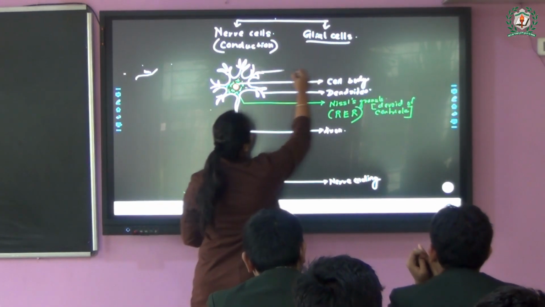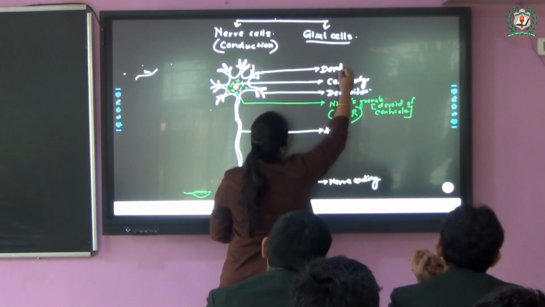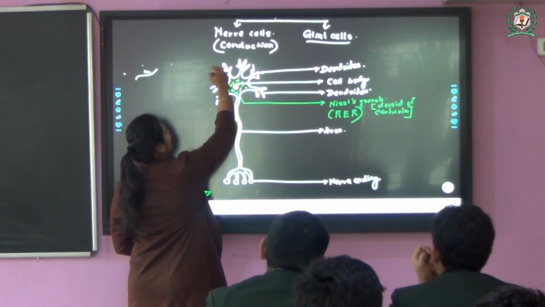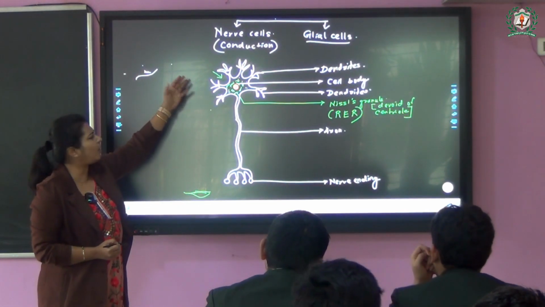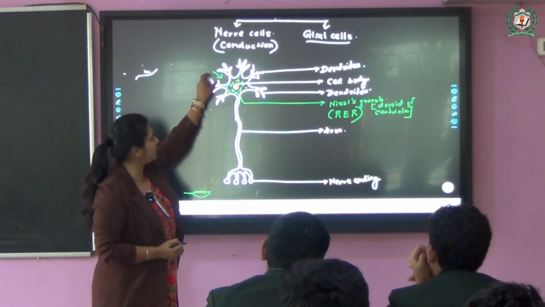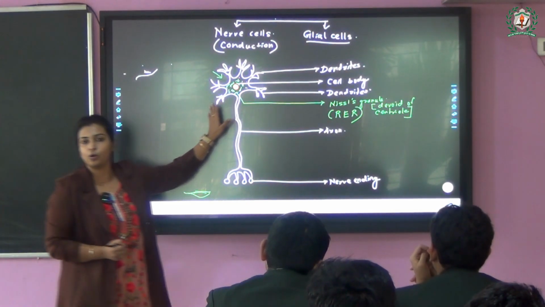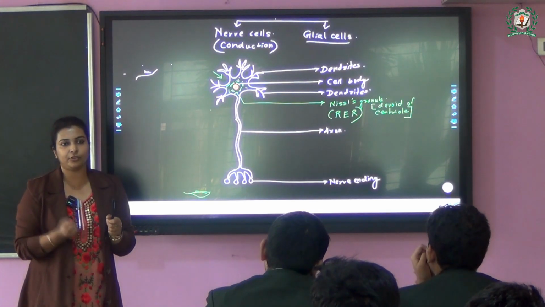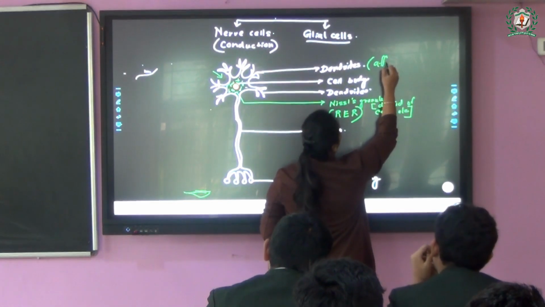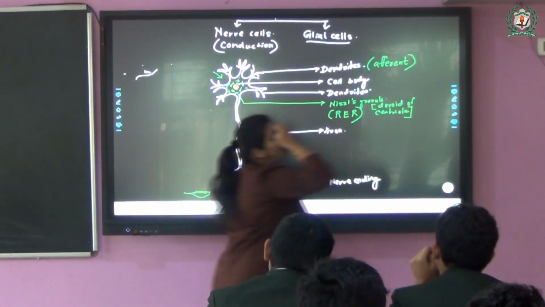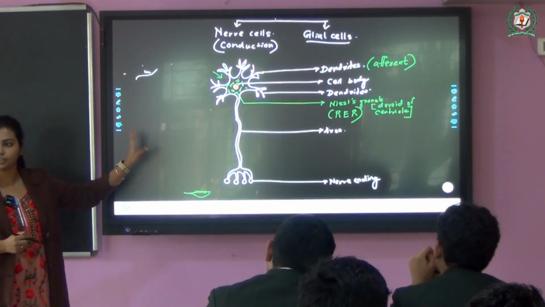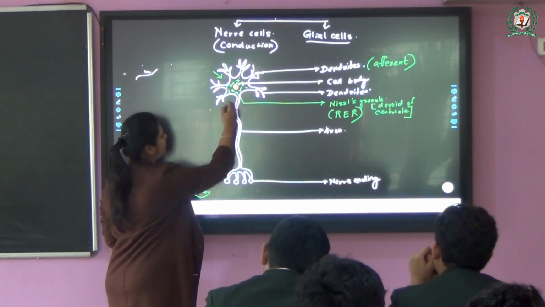So here we have the small processes which are the dendrites. Now, what is their purpose? The purpose of the dendrite is to accept the impulses from a previous nerve, or probably from receptors as well. They are responsible for receiving the nerve impulse and sending it to the cell body. Something which is for receiving, if you remember from earlier chapters, is afferent. So we can call them the afferent processes, responsible for receiving the impulse and sending it to the cell body, right? Now moving on to the last one, which is the axon.